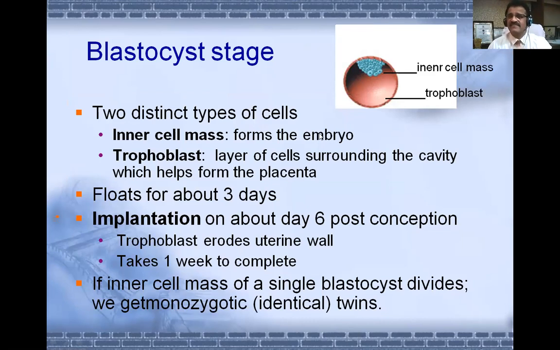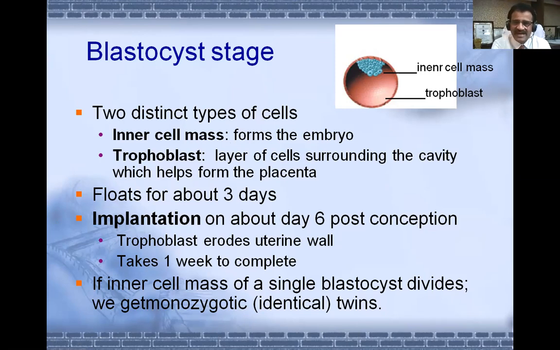The inner cell mass forms the actual embryo, and the outer cell mass is converted into the trophoblast. It is a layer of cells surrounding the cavity which helps in the formation of placenta in future. It floats for about 3 days, and by day 6, this blastocyst will get implanted.